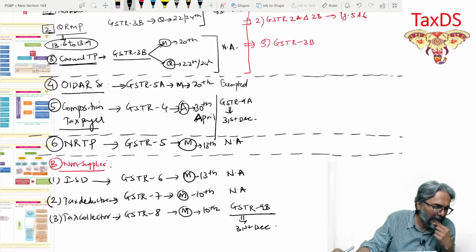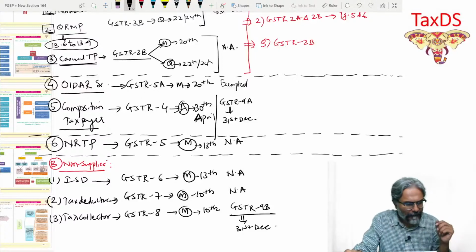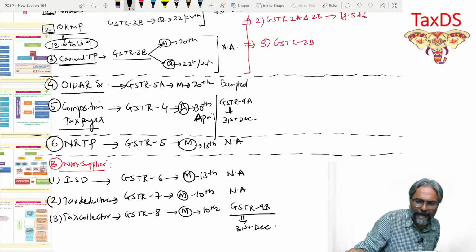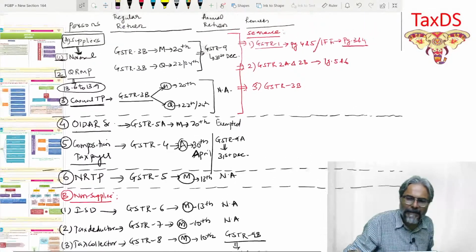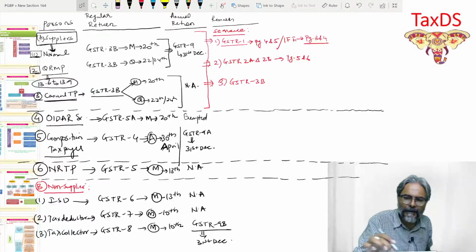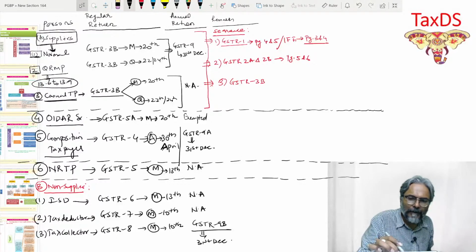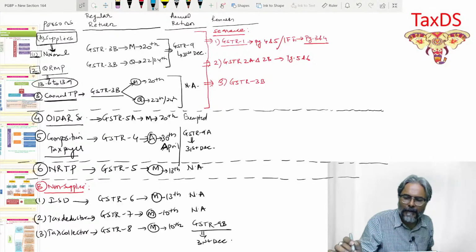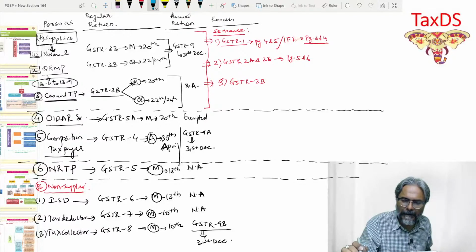Perfect. Fine, students. So I think we are done with this now, students. Just pay attention to this particular part till the composition taxpayer.